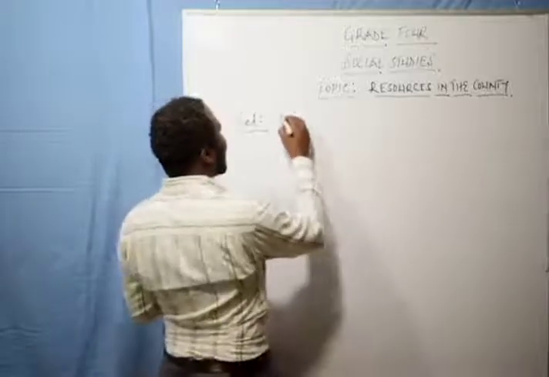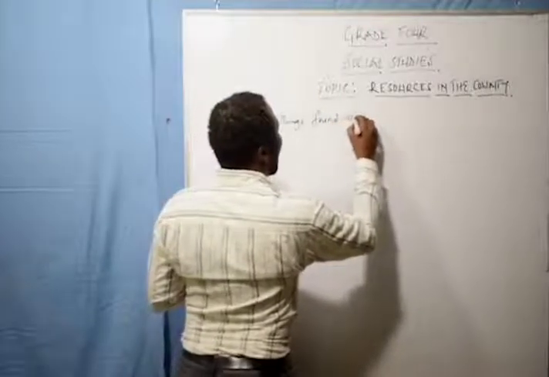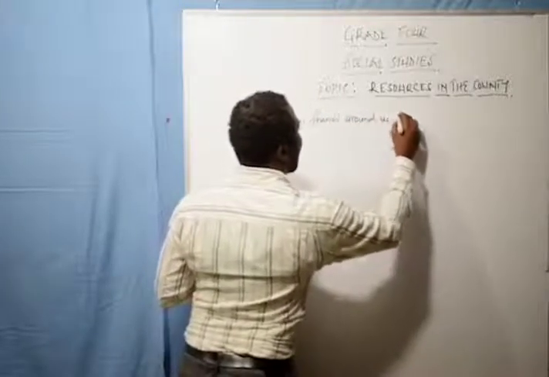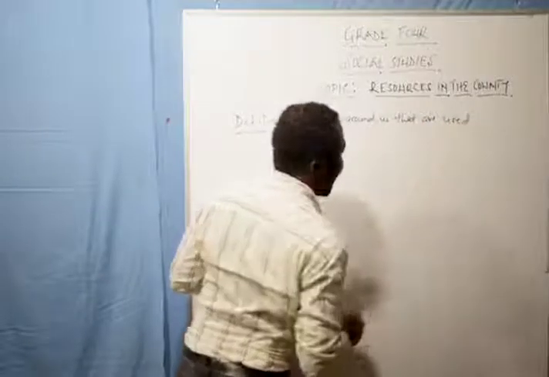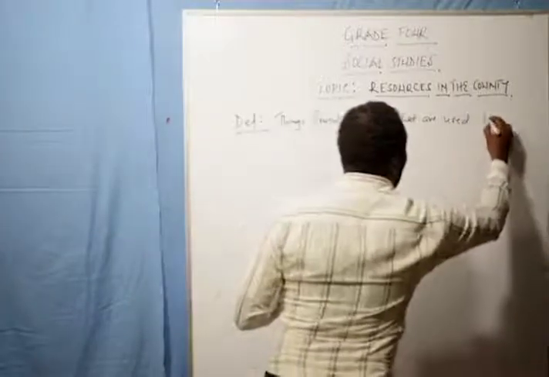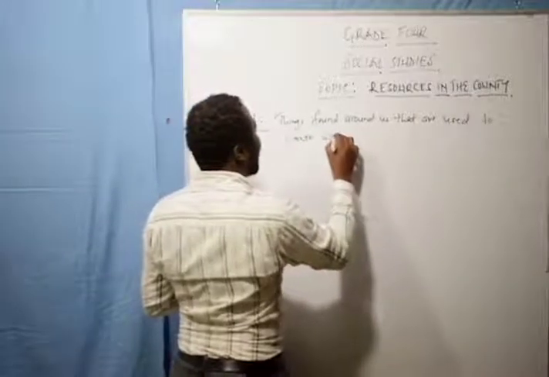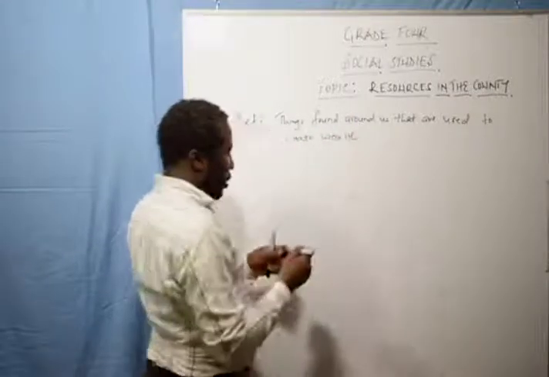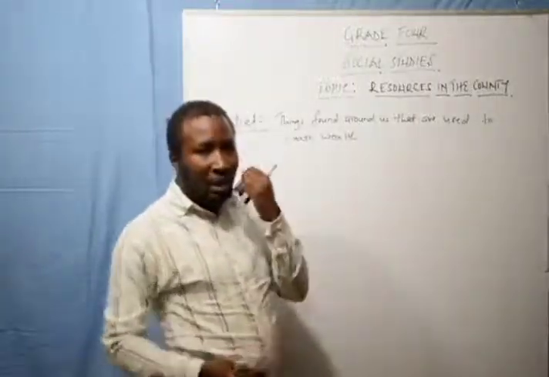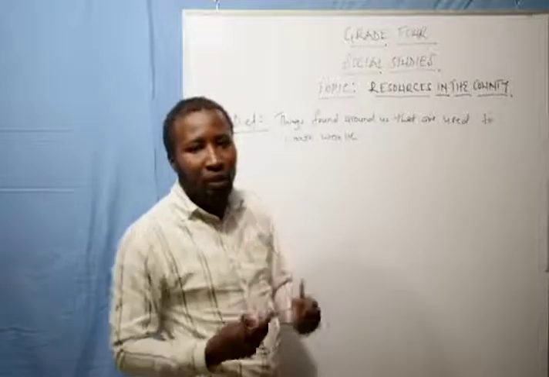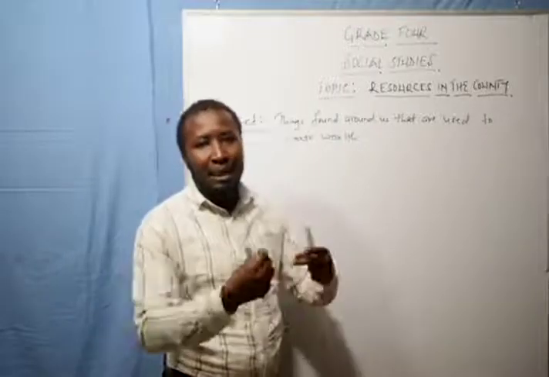So, these are things found around us that are used to create wealth. So these are things that are found around us. Things surrounding us that we would use to create wealth. Now, anything that we use to create wealth around us, like money, is a resource.